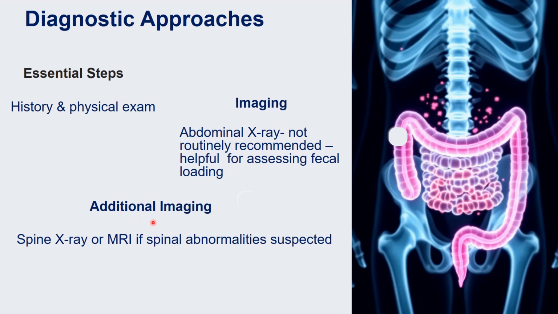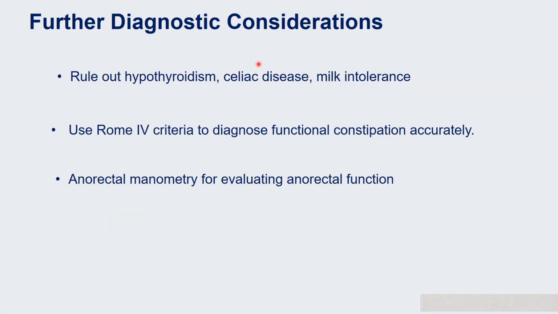Some additional imaging can be done like spine X-ray or MRI if you suspect spinal abnormalities in the child. And sometimes further diagnostic investigations may be required to rule out other differential diagnoses, other conditions where constipation can be there which leads to encopresis.